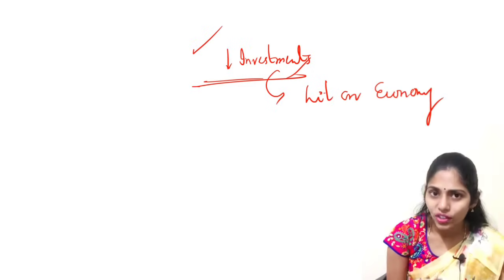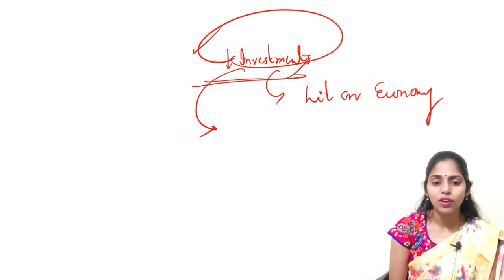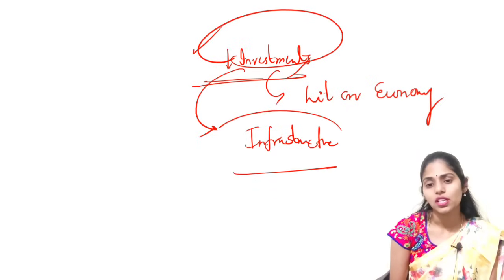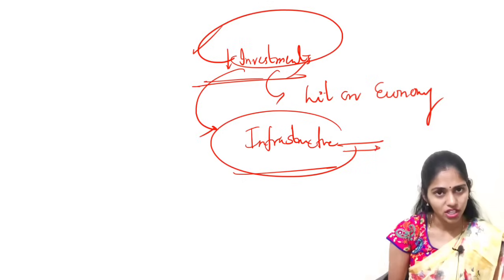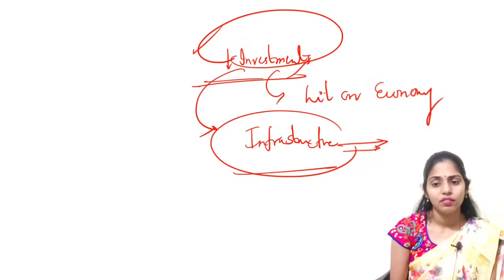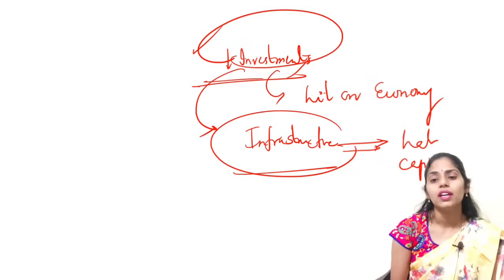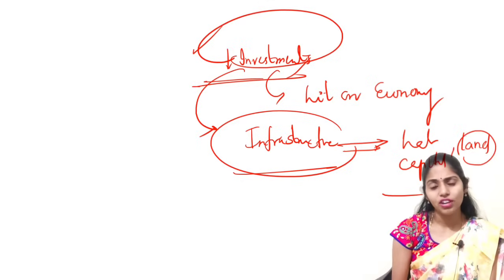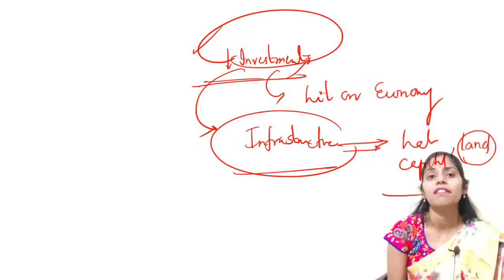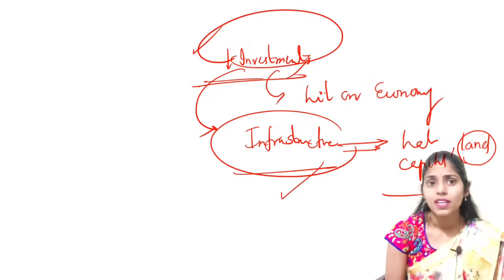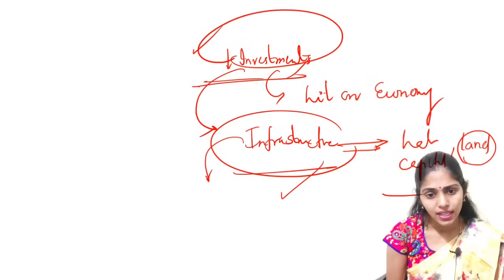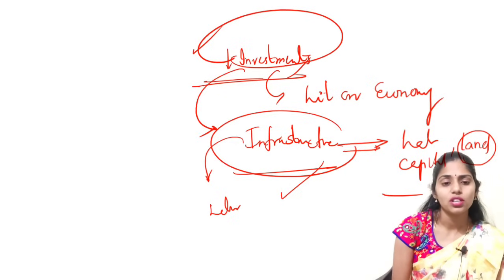So how? Whenever we are getting investments, we can go for infrastructure projects. Whenever we are developing these infrastructure projects, we need labor, we need capital, we need land. If we have all these things, we can go for development of infrastructure projects. And here we need labor, and we can create lots and lots of employment.